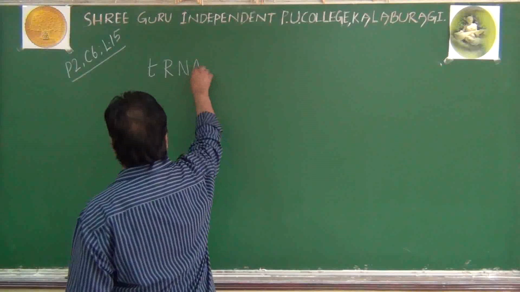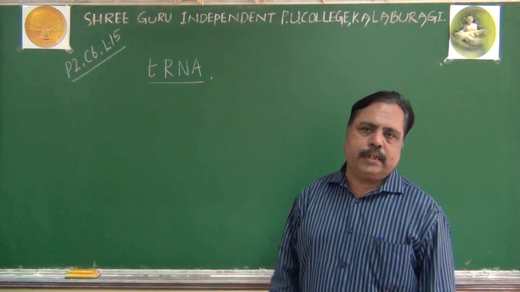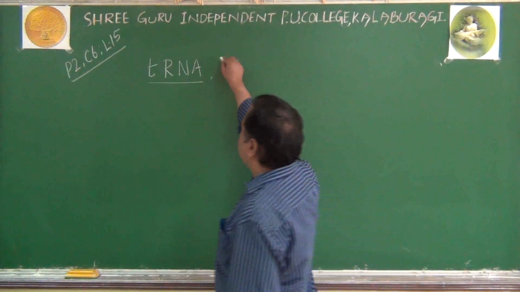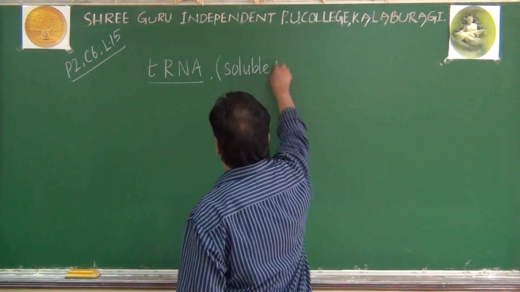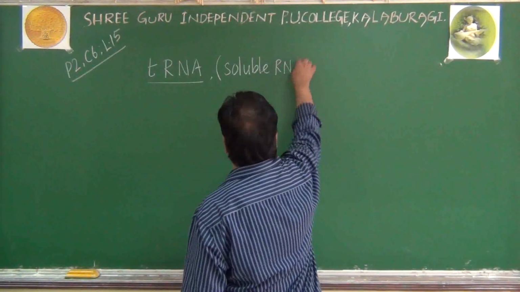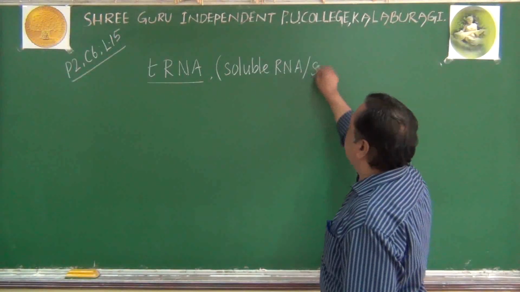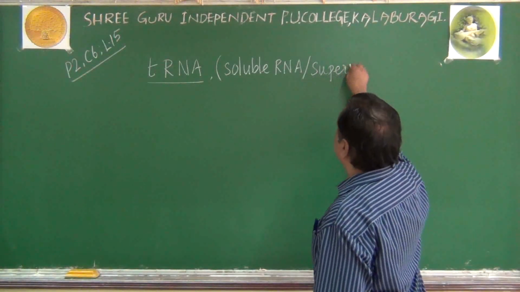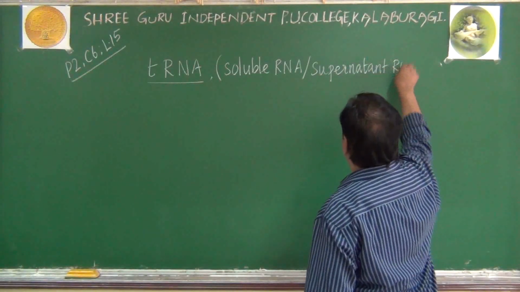tRNA is otherwise known as transfer RNA, or soluble RNA, or otherwise it can also be known as supernatant RNA.